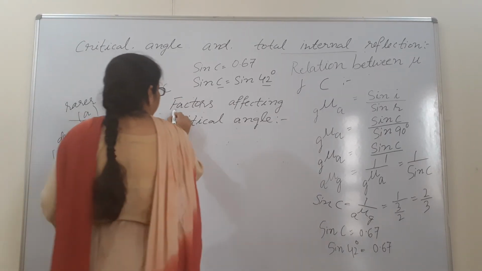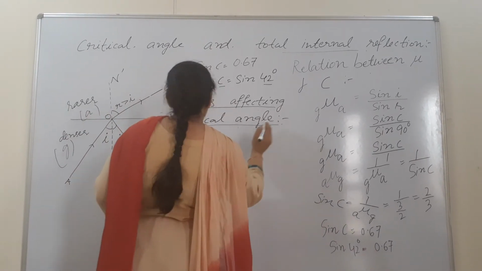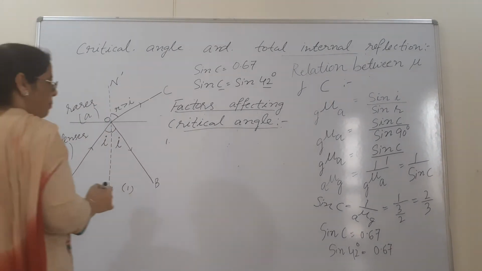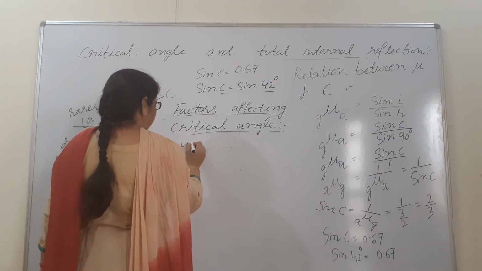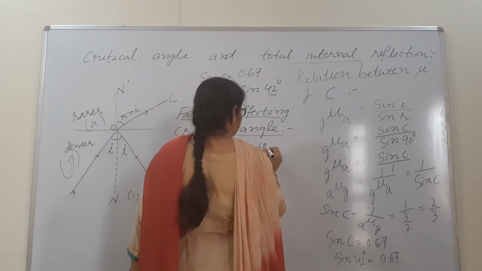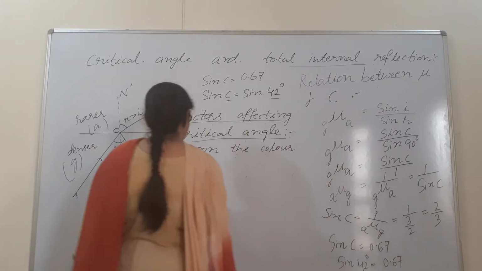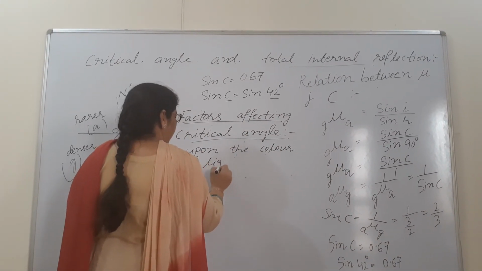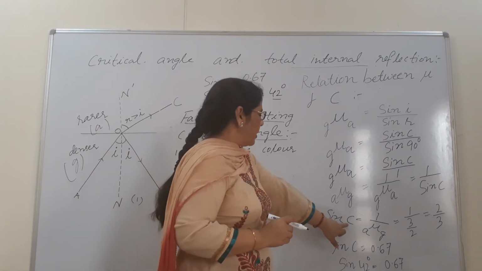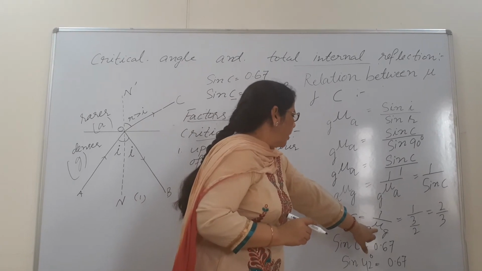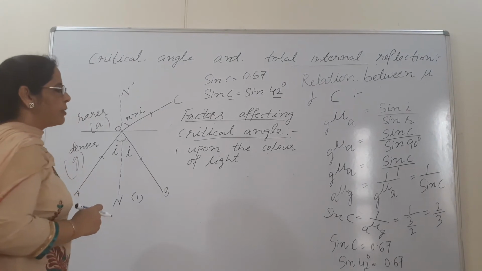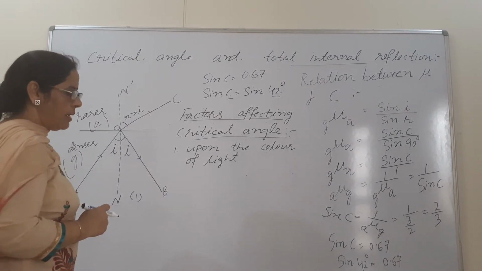So beta, how many factors are there? There are main two factors. First one is upon the color of light. First of all, you should know this relation beta. Critical angle is inversely proportional to the refractive index. If refractive index will be more, critical angle will be less.